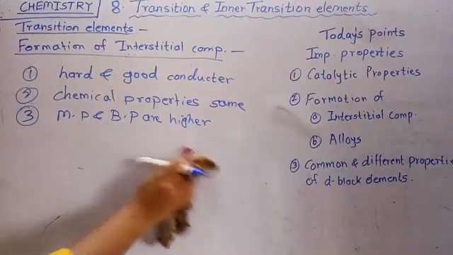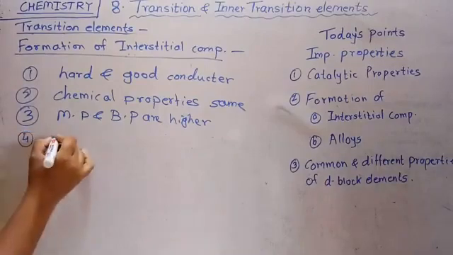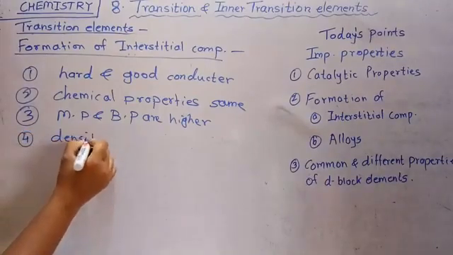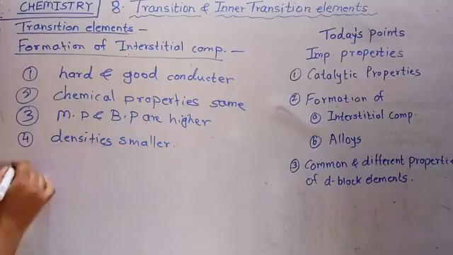Then there is the next property. Their densities are smaller. Densities are smaller as compared to the parent metal.